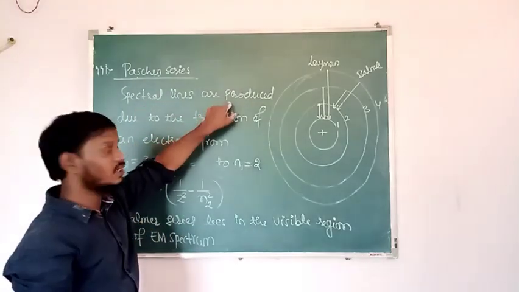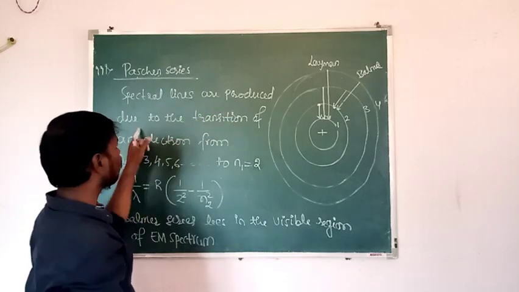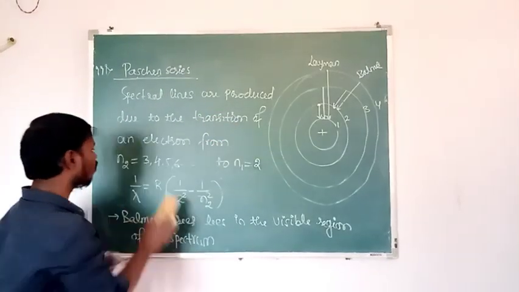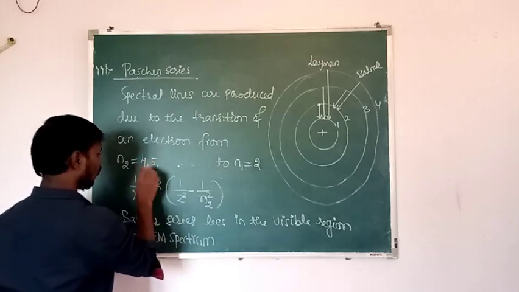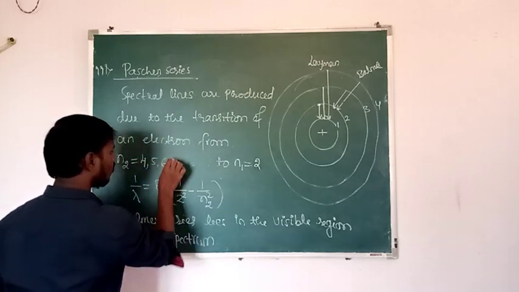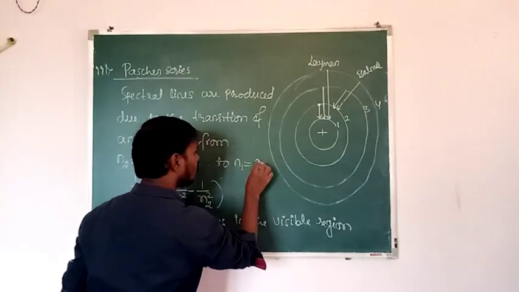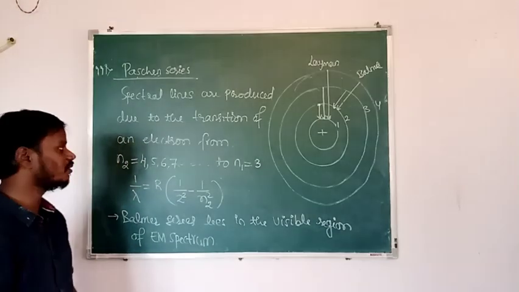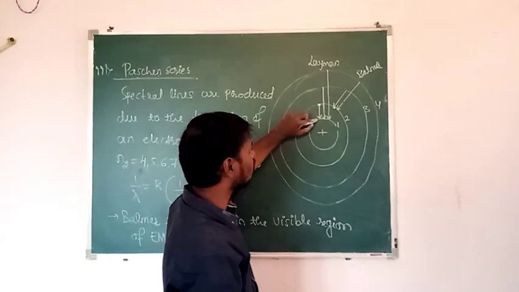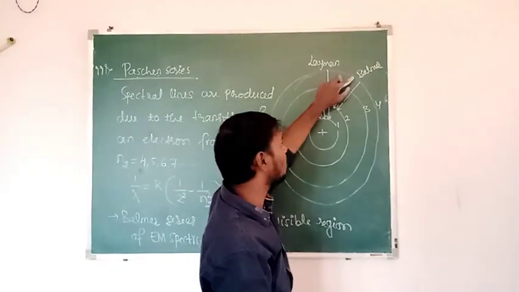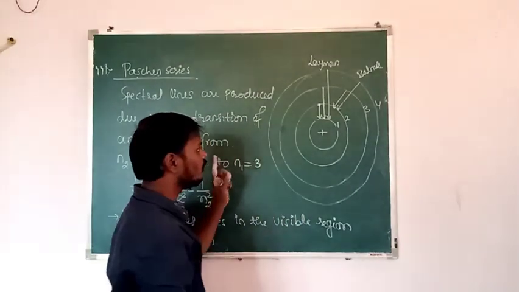Spectral lines are produced in case of which series? Paschen series. Spectral lines are produced due to the transition of an electron from 4, 5, 6, 7 and so on to the lower orbit, which is 3. In case of Paschen series, which is the lower orbit? 3. In case of Lyman series, which is the lower orbit? 1. And in case of Balmer series, which is the lower orbit? 2. And in case of Paschen series, which is the lower orbit?